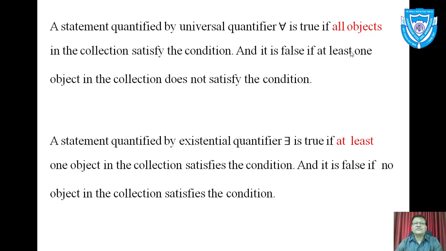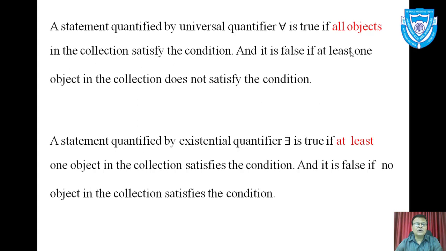Coming from Bengal is the condition, and the collection is the set of all students in our class. Now, all students in our class do not satisfy this condition, therefore the truth value of the statement is false. When can we say that a universally quantified statement is true? If all members in the collection satisfy the condition.